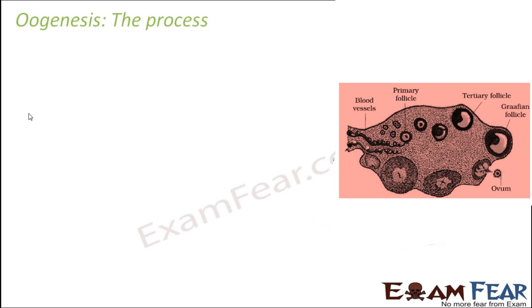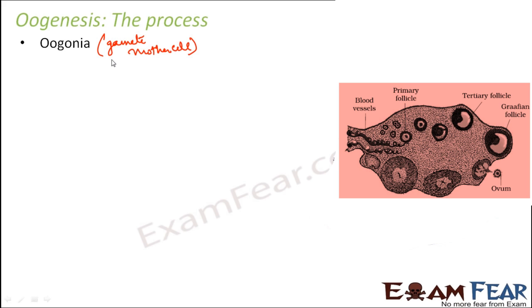So now we will talk about the process of oogenesis. In oogenesis, the story starts with oogonia, which is nothing but the gamete mother cell. When are the oogonia formed? The oogonia is formed inside the fetal ovary. So the number of oogonia which has to form actually forms in the fetal ovary itself. That means when a baby girl is inside her mother's womb, inside the ovary of the fetus a lot of gamete mother cells are formed.